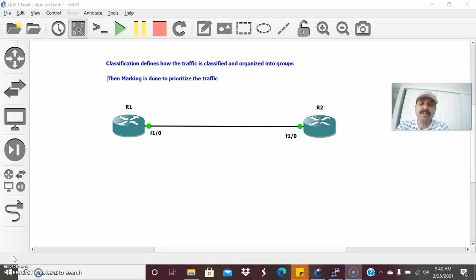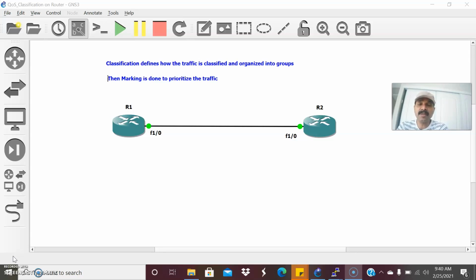Assume there are voice and video traffic. First I want to prioritize the voice traffic, so I have to specify the marking on that voice packet. That is the purpose of classification and marking. In this video, let us see how to configure the classification. So let us now define the traffic classification.